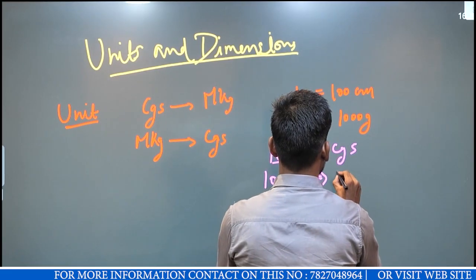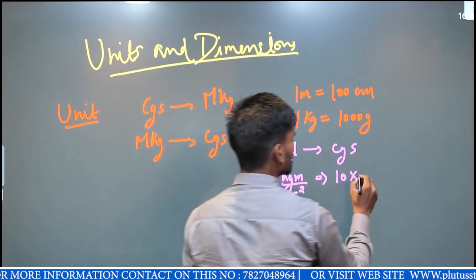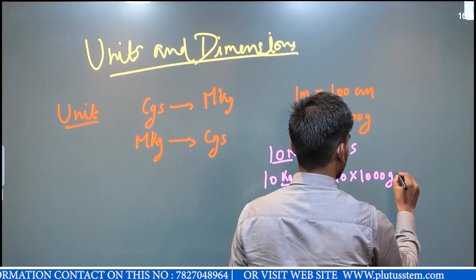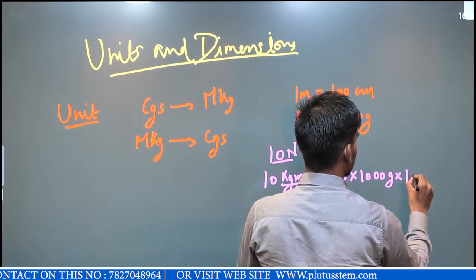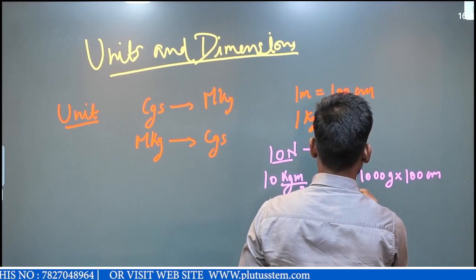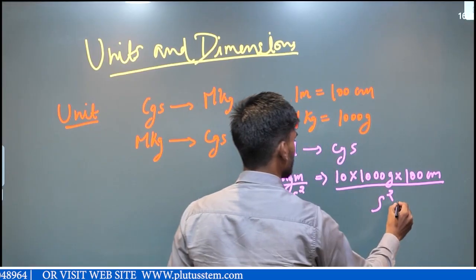So 10. We have to convert kilogram to gram, so we multiply by 1000 gram. This is meter, which we have to convert into centimeter, so into 100 centimeter. And the second square we multiply by 1.